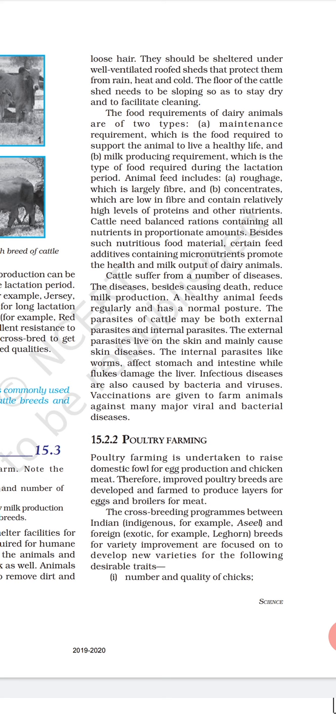Murrah is distributed in Haryana and Punjab and its milk yield capacity is 1800 to 2500 liters. Next we have Mehsana. Its distribution is in Gujarat and it gives a milk yield of about 1200 to 2500 liters. Okay, and the third one is Surti. It is found in Rajasthan and Gujarat and its milk yield capacity is 1600 to 1800 liters. Okay, next we have breeding of the cattle.